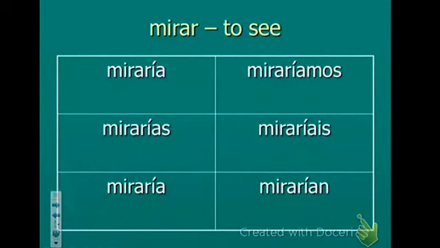And here's an example. Yo miraría, tú mirarías, él miraría. Now for this one, the miraría, notice, you see that they're exactly the same, right? Just like in the imperfect tense. So you have to make sure and put the subject with those. You do have to say, yo miraría el tele mañana. Él miraría la chica en el pasillo.